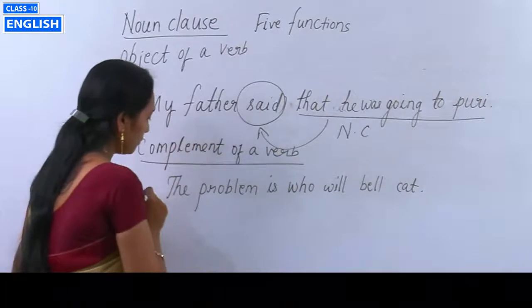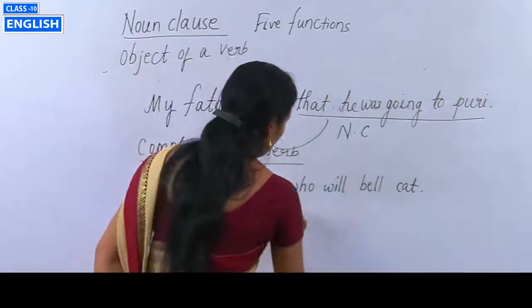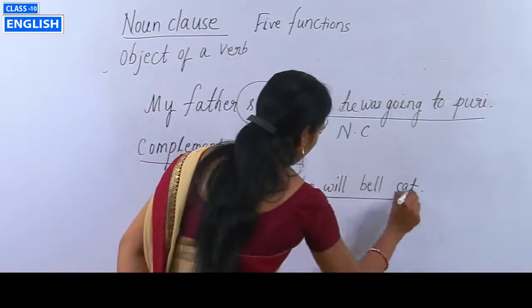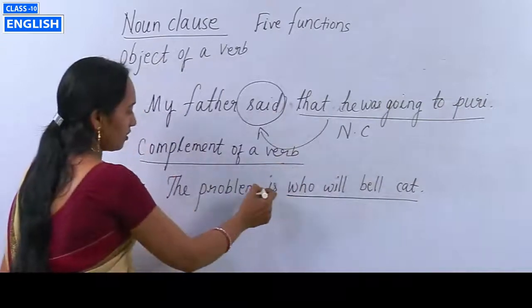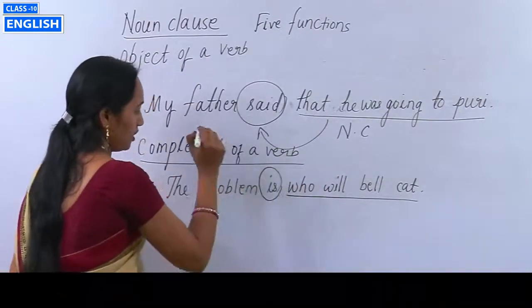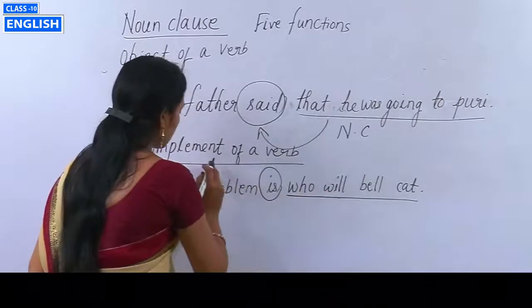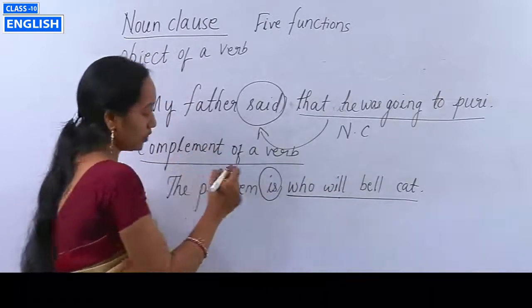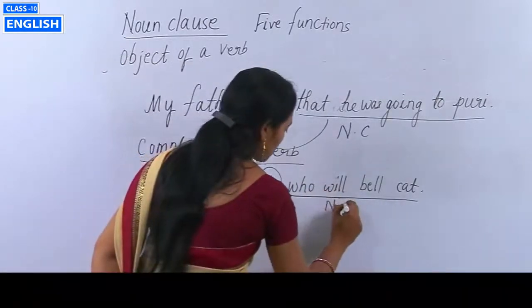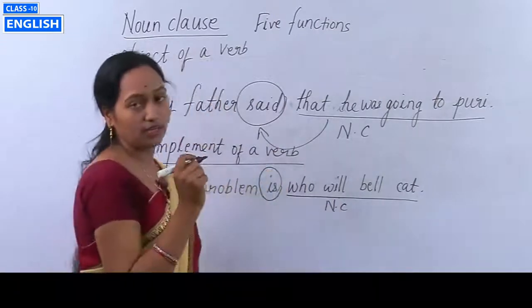Okay students, here your noun clause is who will bell the cat, and it comes after the be verb is. That's why it works as the complement of a verb. So here this noun clause function is complement of the verb.